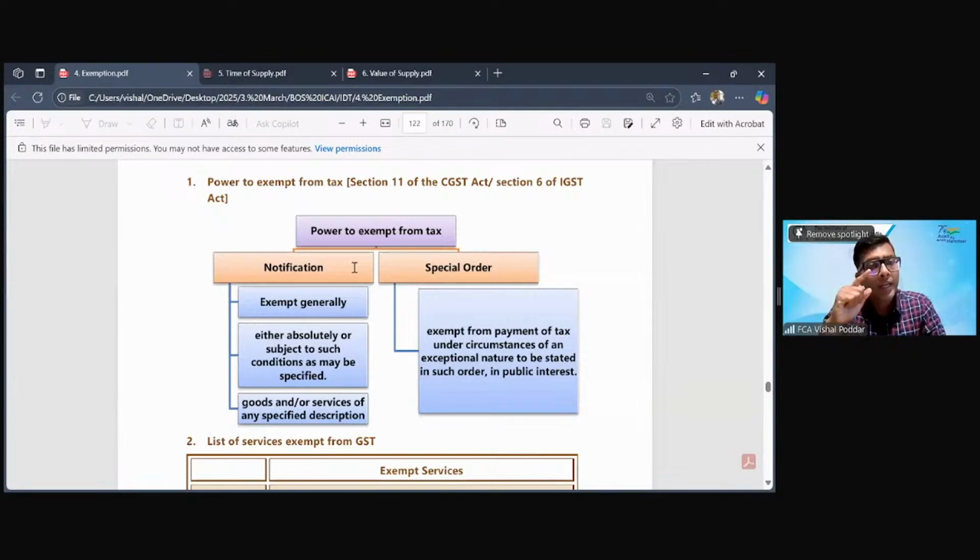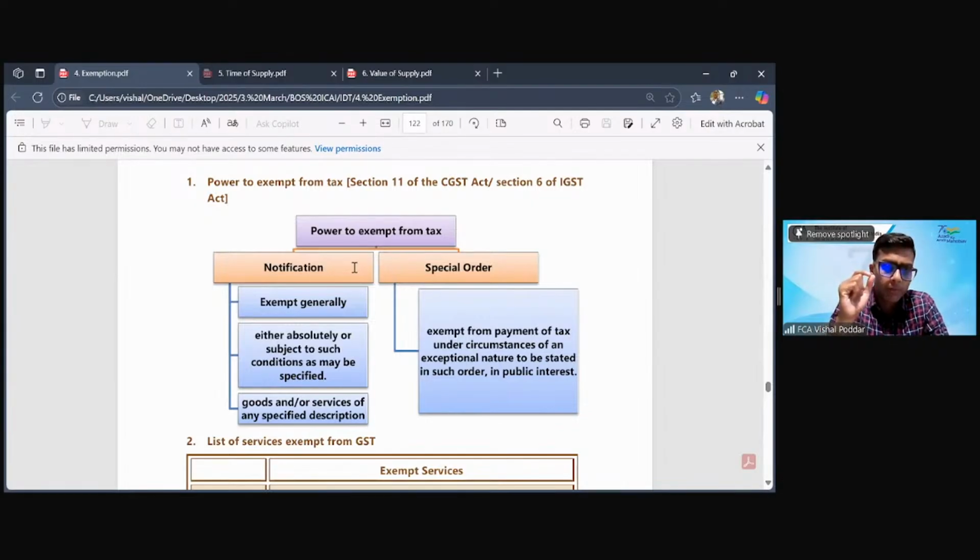However, in case of an indirect tax law, that need, that urgency, or that pressing requirement is felt, because of which the Act in its wisdom thought of delegating it to the government. And how they have delegated, that is by way of Section 11 of the CGST or SGST Act or Section 6 of the IGST Act. This is the first thing that you have to understand. There may be a question where you would be required to answer on the basis of Section 11 or Section 6.